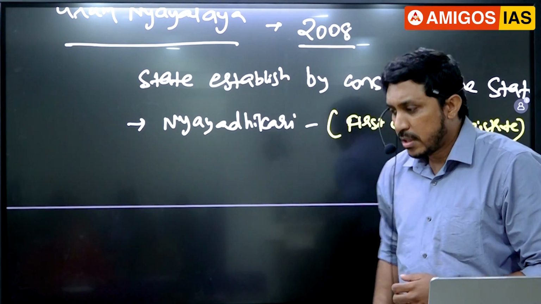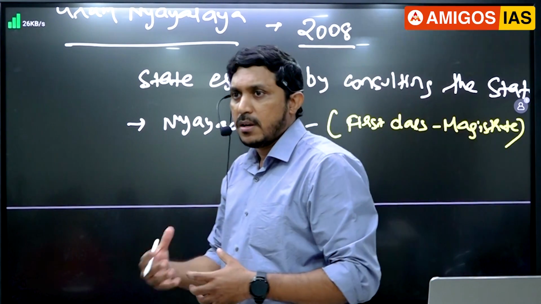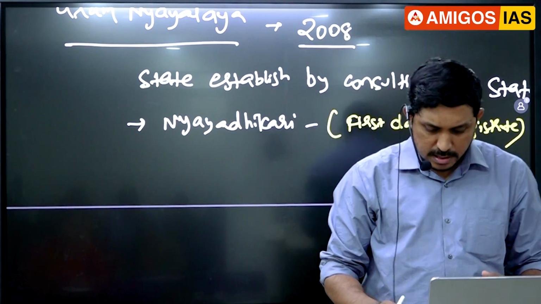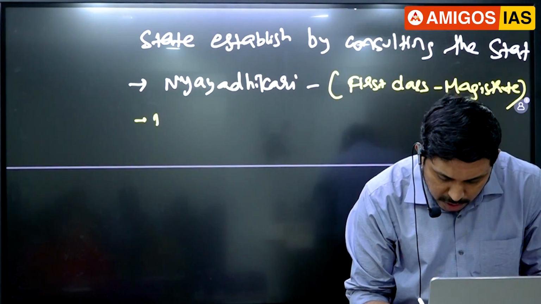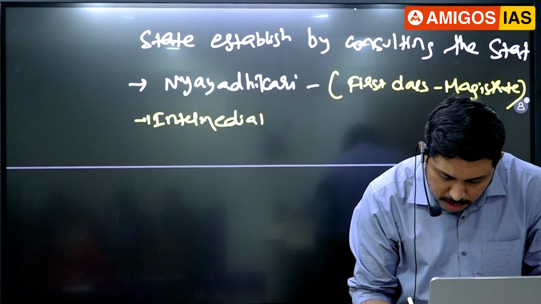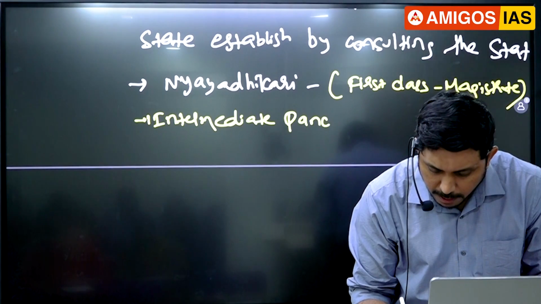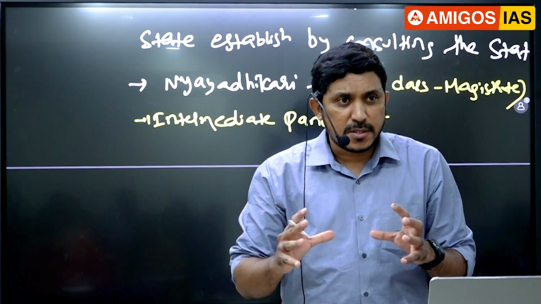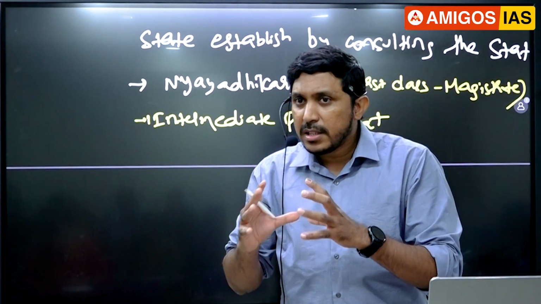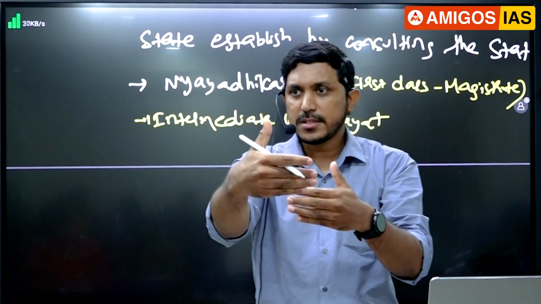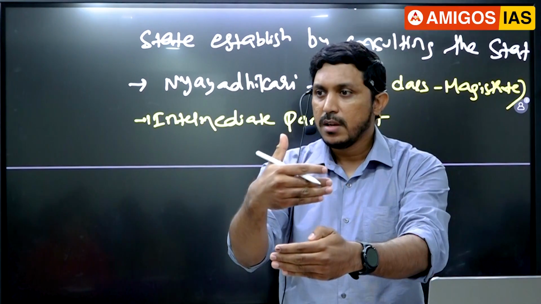And we can further ask a question like this: at what level is this established? At the intermediate panchayat level. At the intermediate panchayat level, these Gram Nyayalayas are established, and it gives powers to the Nyayadhikari. We have Zilla Parishad, intermediate panchayat, Mandal Parishad or Panchayat Samiti, and we have Gram Panchayat.